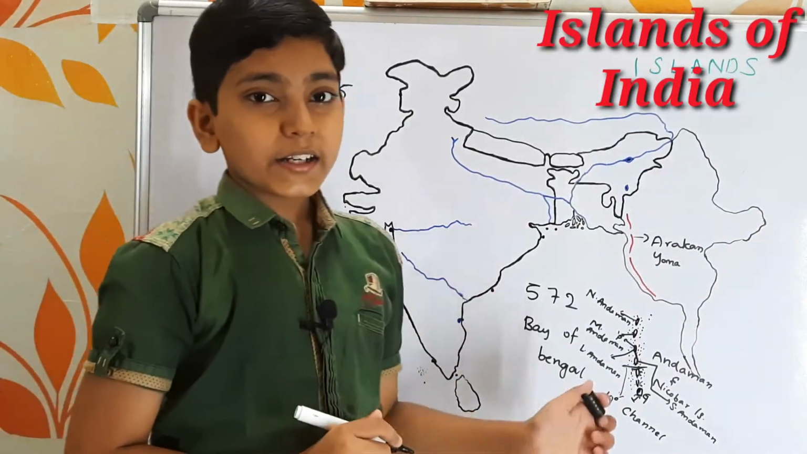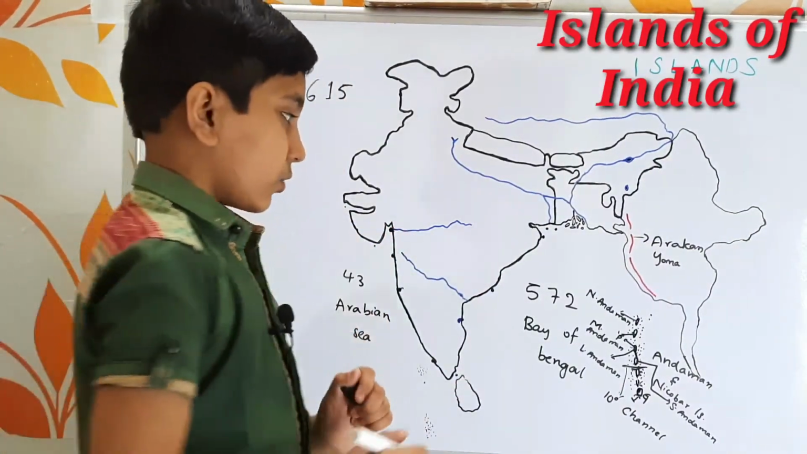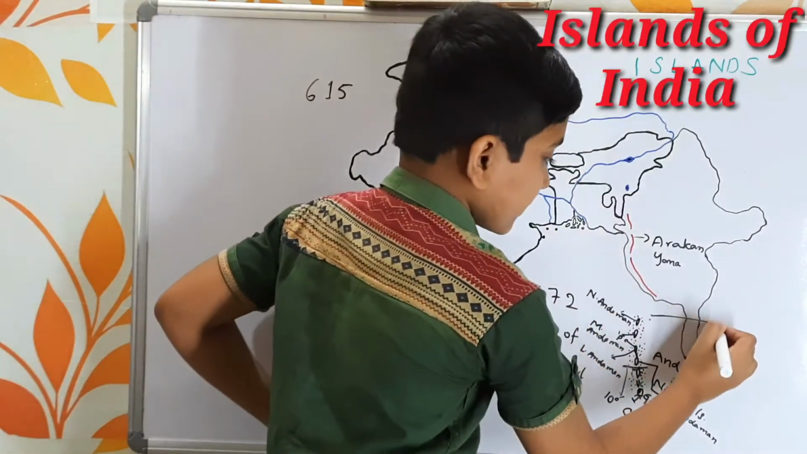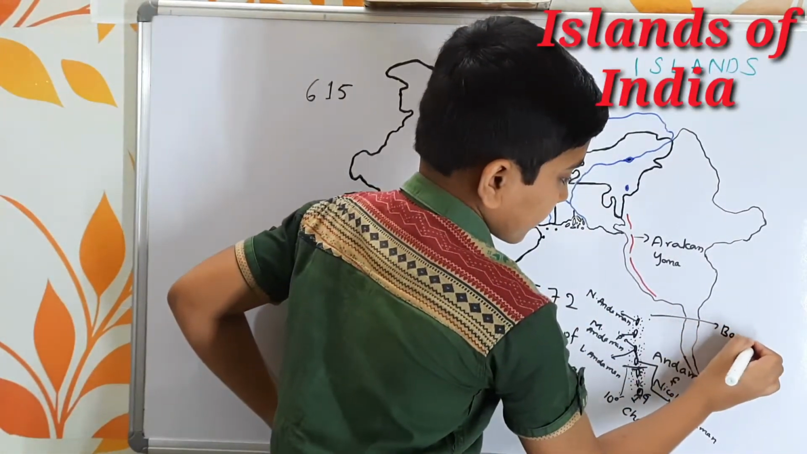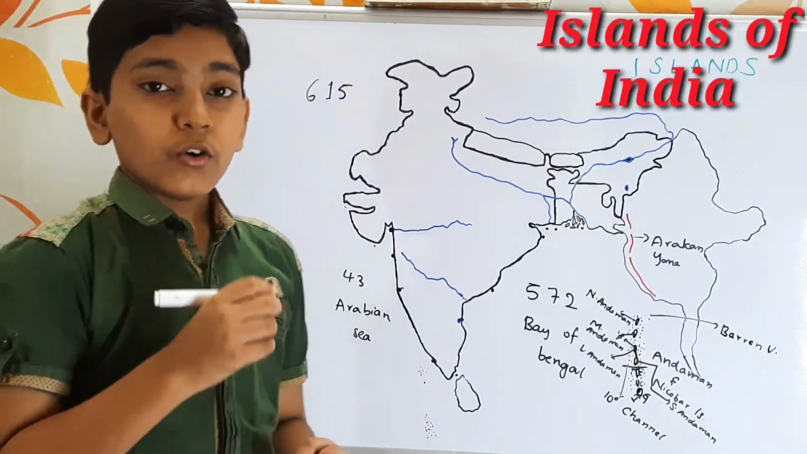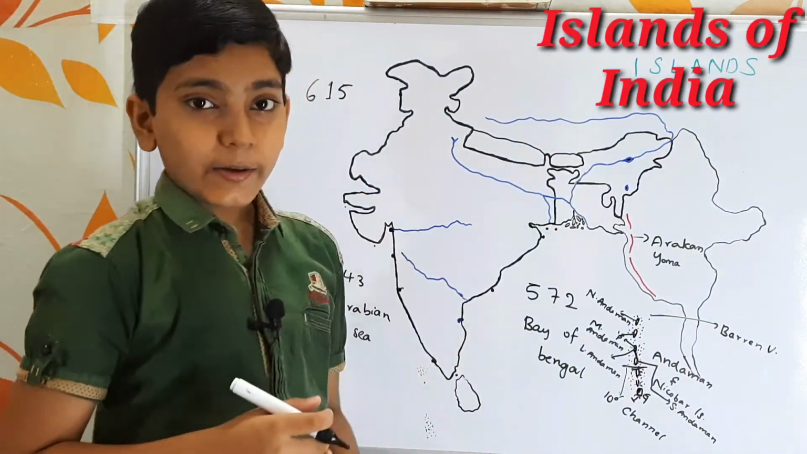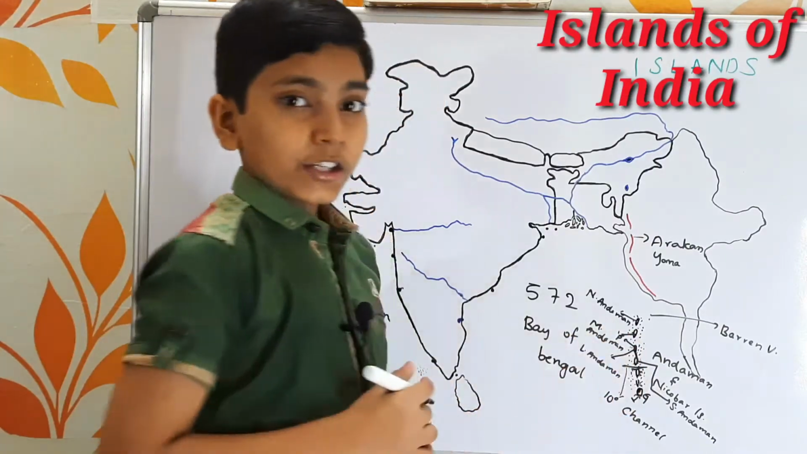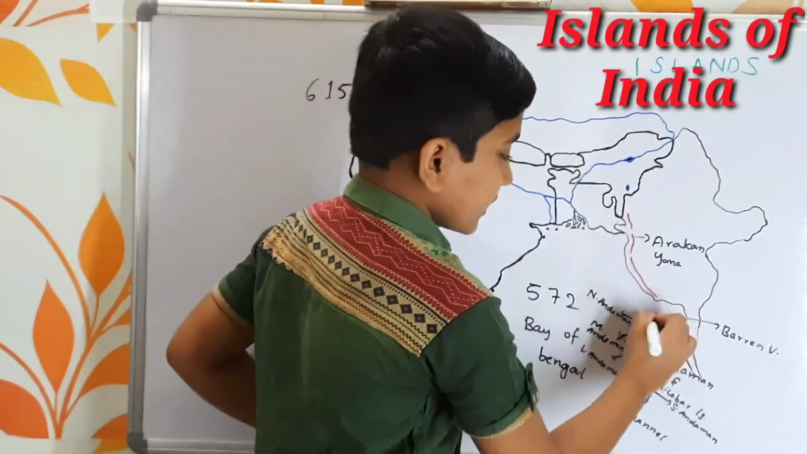In the Andaman and Nicobar Islands, we find two volcanoes. The first one is the Barren volcano. This Barren volcano is the only active volcano of India, and it is situated in the Andaman and Nicobar Islands. Next we have the Narcondam Island.